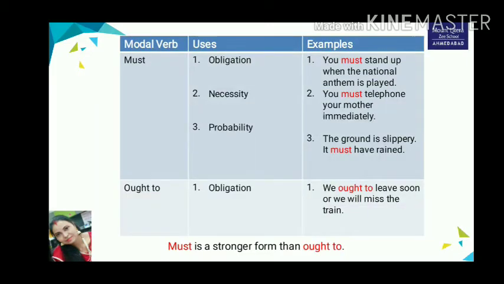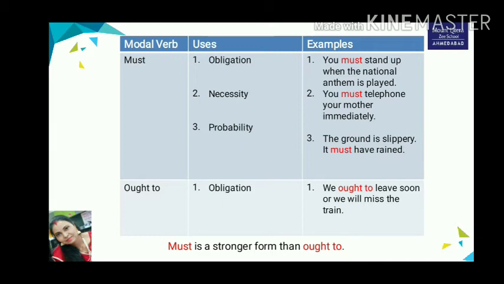Now next modal verb is must. Must is used for all persons in the present and future tenses. Must has no infinitive and no past tense. It is followed by the infinitive without to. Must is used to express obligation. Example for showing obligation, you must stand up when the national anthem is played. Another example, you must obey your parents, you must go to school in time.